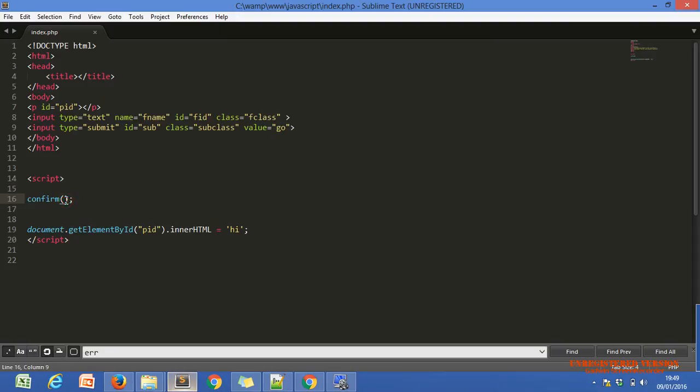Confirmation box. I'm just entering any string. You can enter any string or you can use a blank confirmation box also. I'm just entering, do you want to continue, any string, just a random string. Okay, it will return a value.